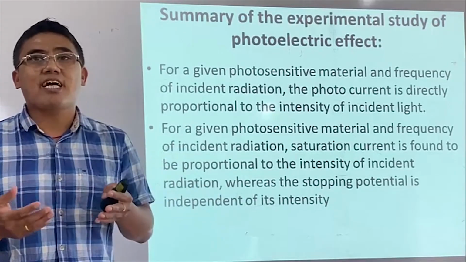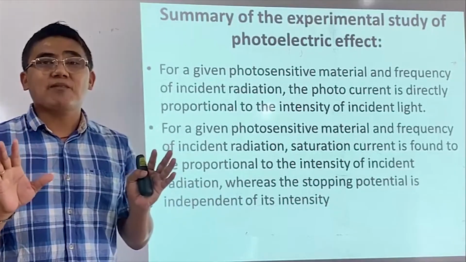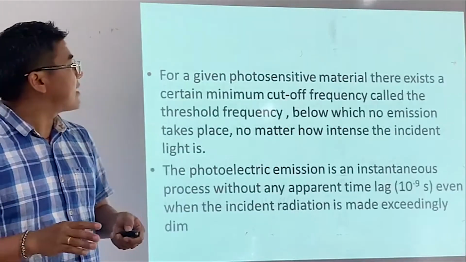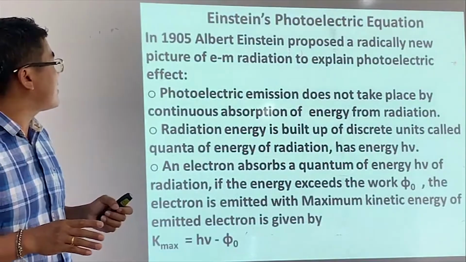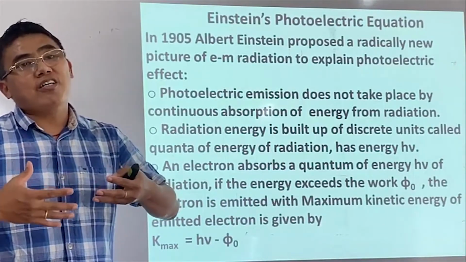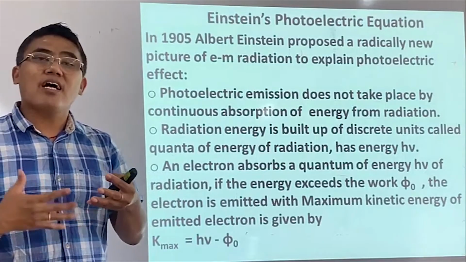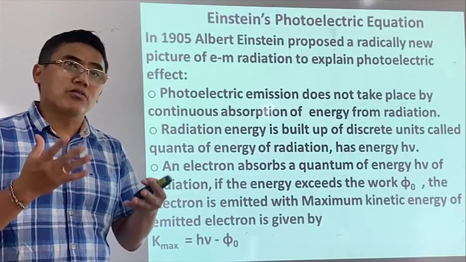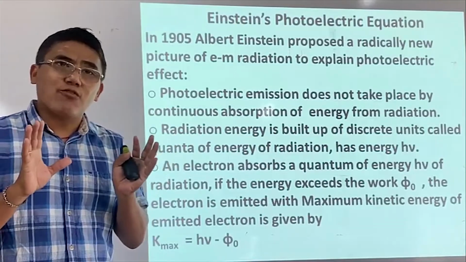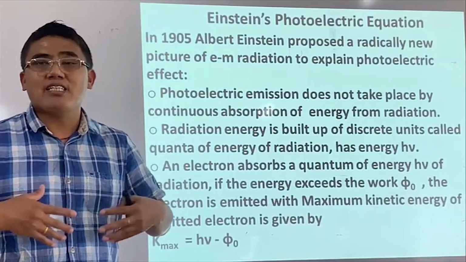We did this last time, and the best explanation was first given by Albert Einstein in 1905. Einstein brought radically new ideas about light. Nobody thought about that idea; people believed that light has wave nature, and never knew that light has particle nature.